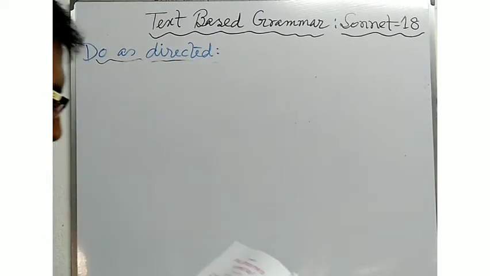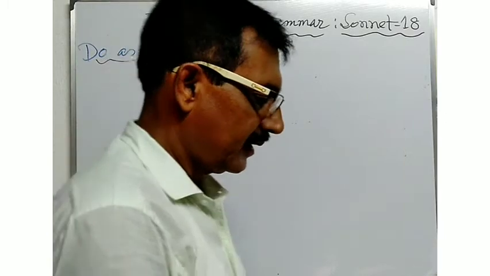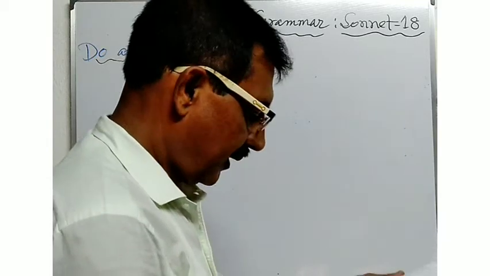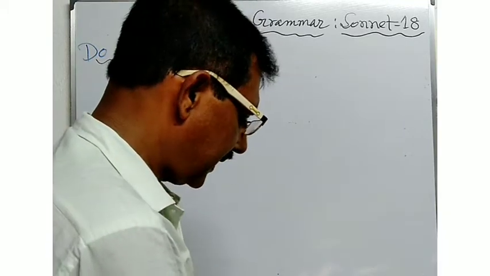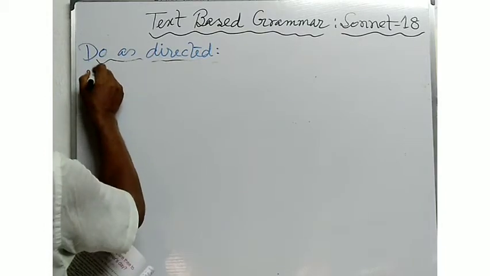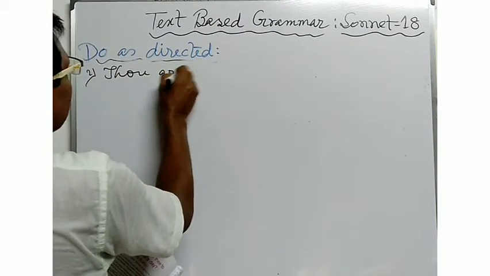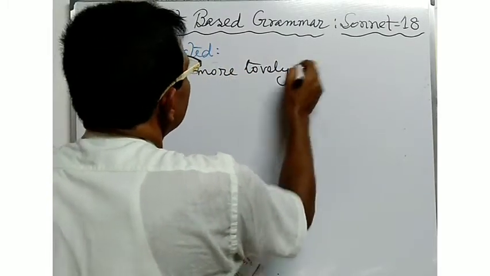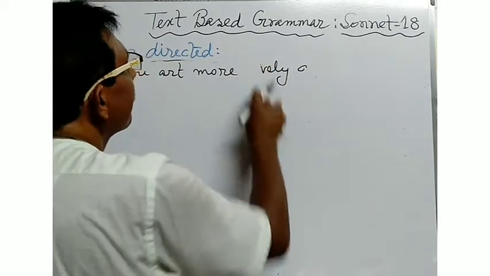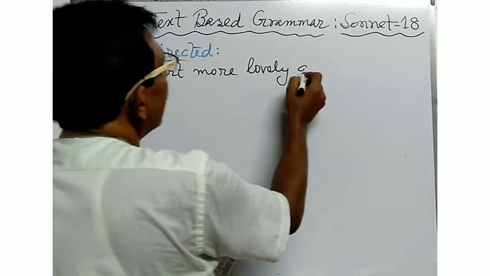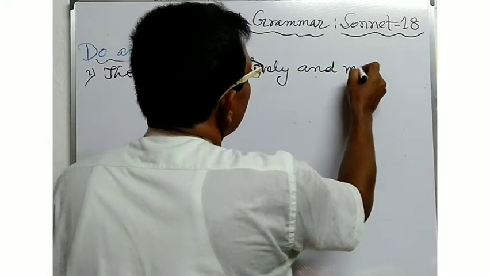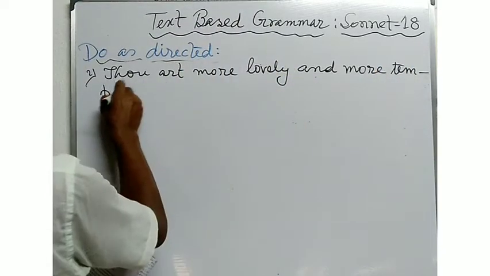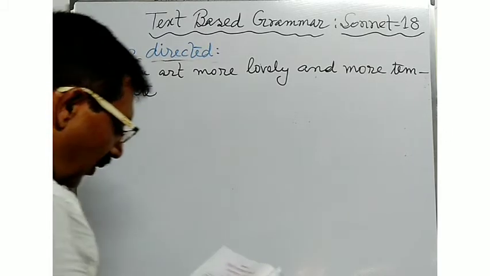Thou art is the next line, or second line, of the poem. Thou art more lovely and more temperate. Now write down the sentence. Thou art more lovely and more temperate.